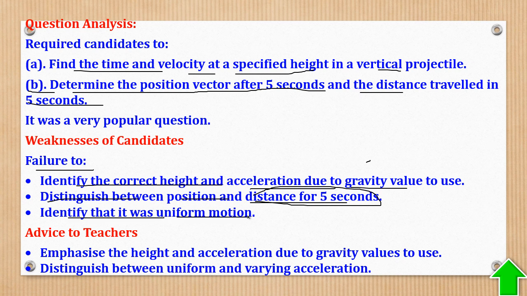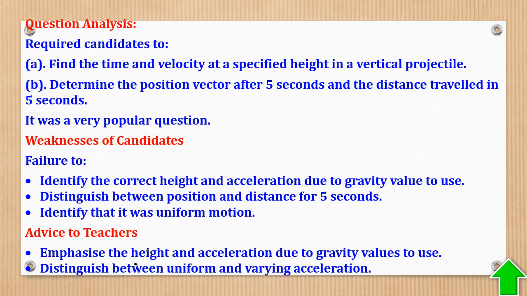Identifying that it was a uniform motion. Some students still wanted to use calculus. Calculus is for non-uniform motion, where there is a t in S, maybe that means it is changing with time. That is variable and non-uniform. But here, when it is constant or uniform motion, we use equations of motion. So the advice is that teachers emphasize height and acceleration due to gravity, and distinguish between uniform and varying acceleration.